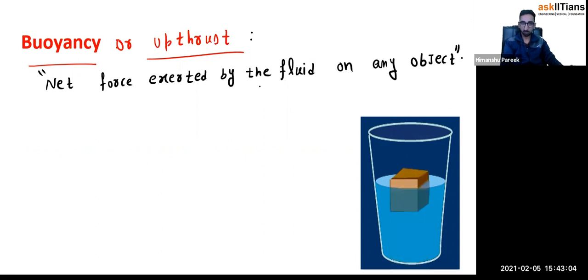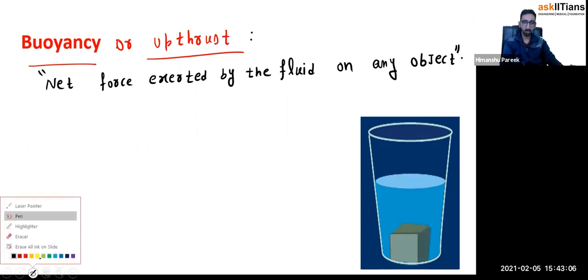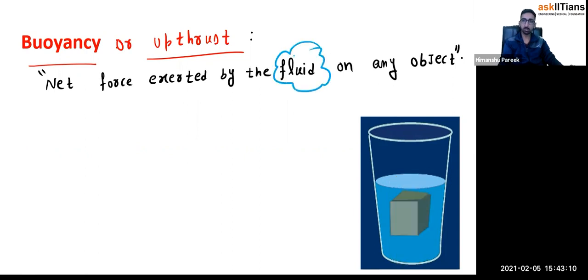So, net force exerted by the fluid. While calculating the buoyancy, don't bring gravity into the picture. Gravity would not count, right? Because buoyancy is a force exerted by the liquid only, that's how buoyancy has been defined. So do not count gravity in the buoyancy. Only the liquid force we have to count.